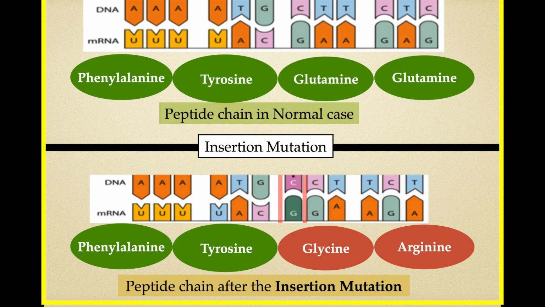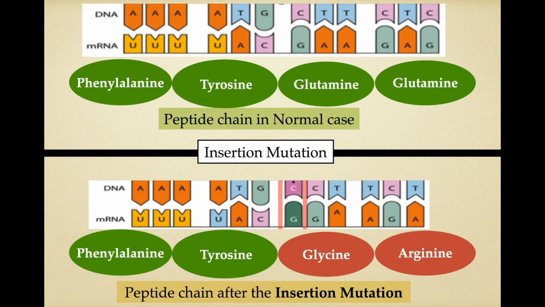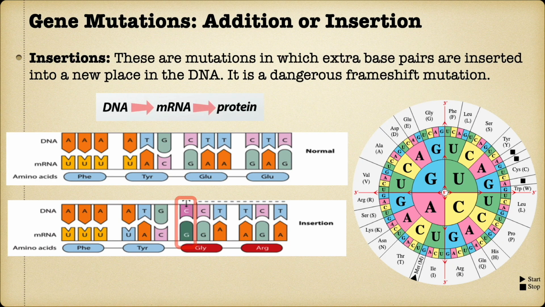A peptide chain with different amino acids will create a different protein which may be undesirable or even harmful to the body. In our example, the insertion mutation happened at the 7th position of the gene. Had it happened at an earlier position, the protein synthesized would have had more incorrect amino acids.